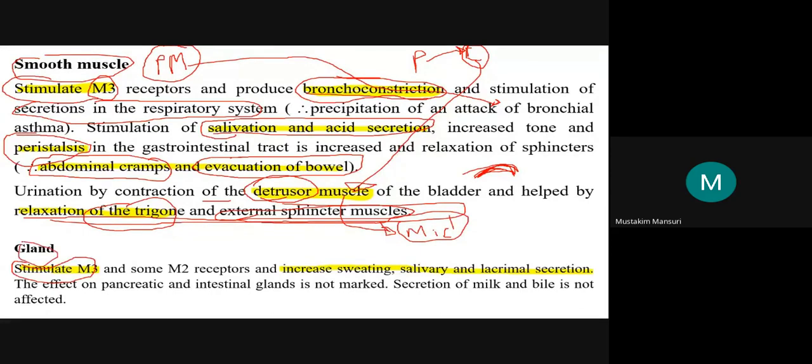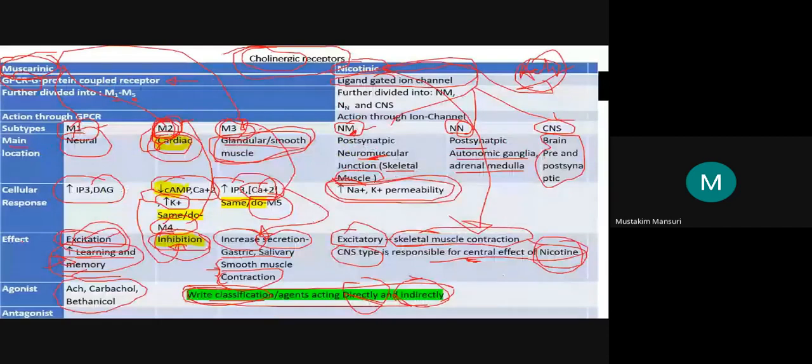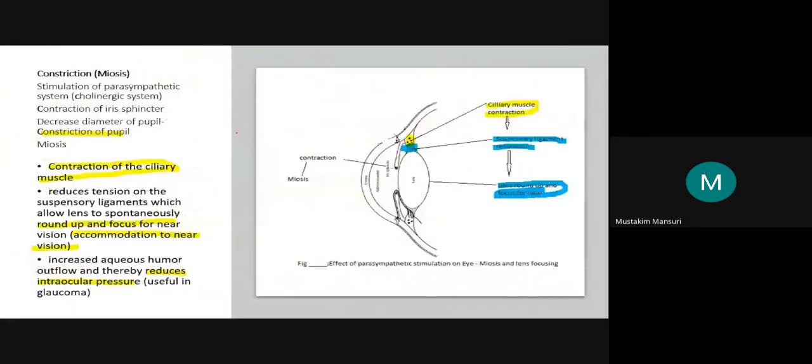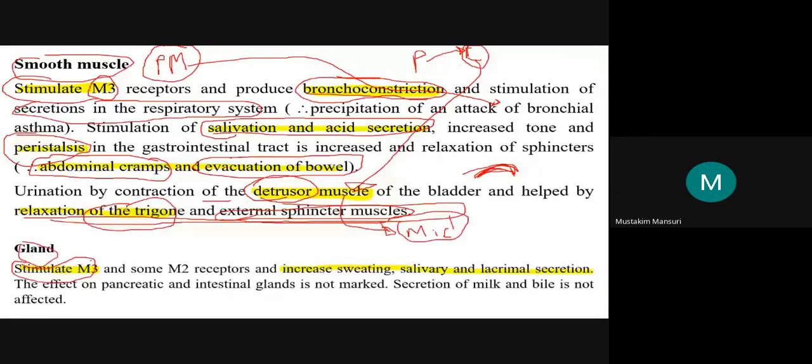Again, regarding the distribution, we have written that M3 is present in the glandular as well as smooth muscle. Stimulation of this M3 in glandular tissue, as well as some of the M2 receptors also present in the gland, is going to increase the sweating, salivary and lacrimal secretion.